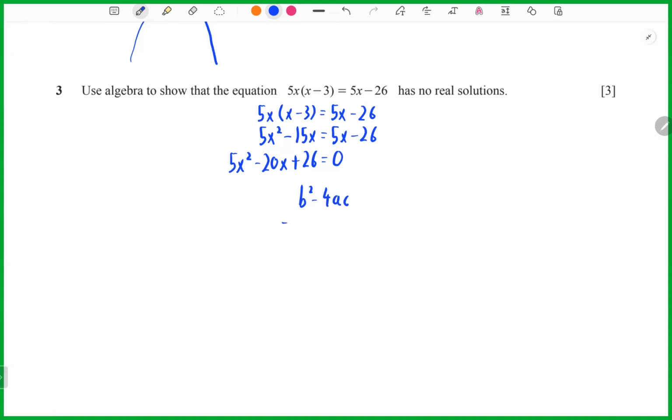So negative 20 squared minus 4, a is 5, here is 26, which equals negative 120. It means less than 0. So this equation has no real roots, no real solutions.